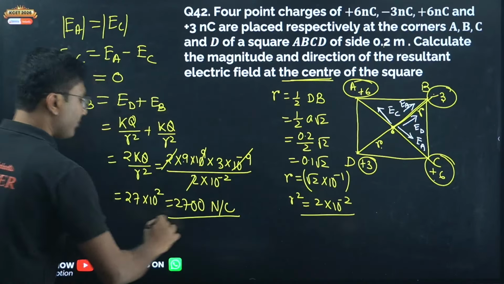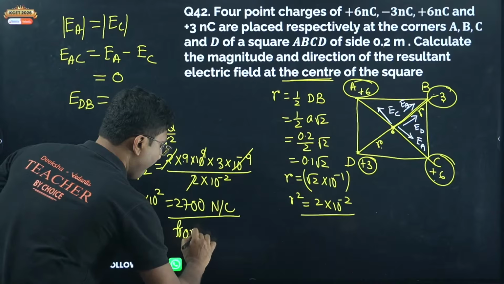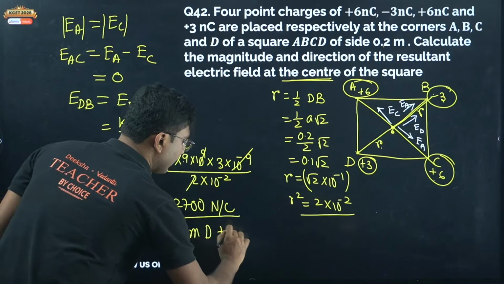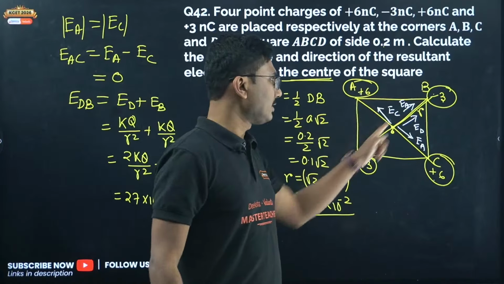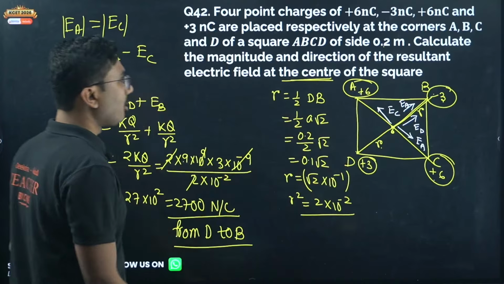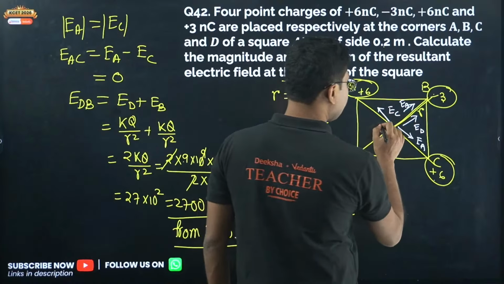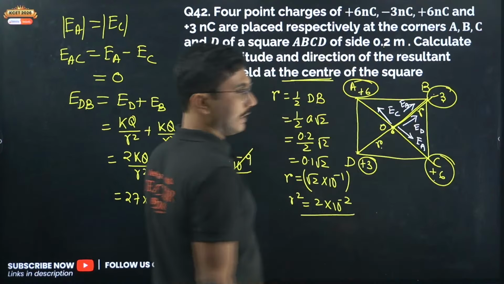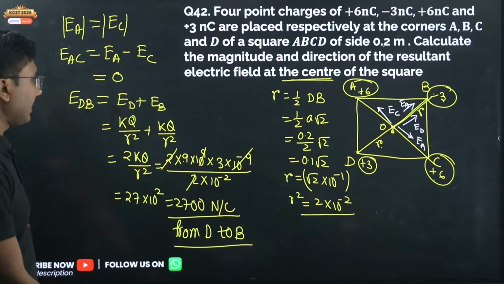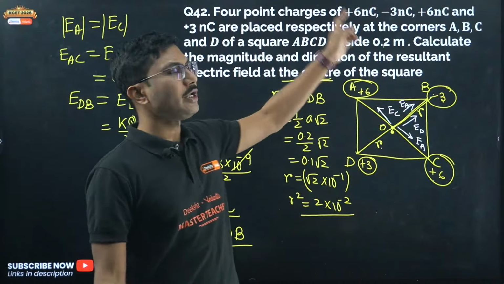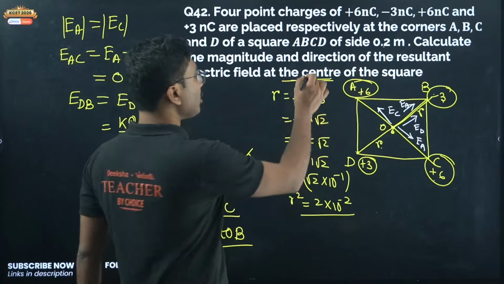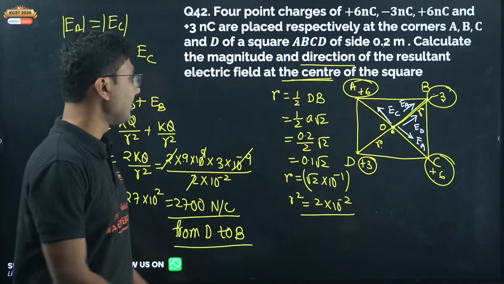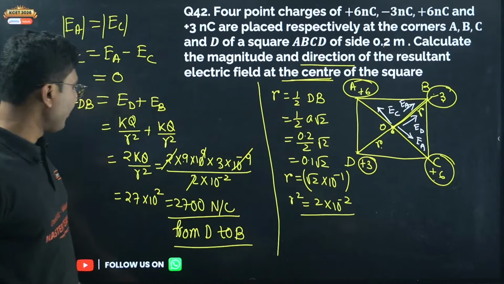The direction is from D to B. Or if you name the center as O, it is along OB. Direction is also important because they have mentioned resultant electric field and the direction. If you don't mention the direction, they will deduct 1 mark. I hope everyone got this answer.